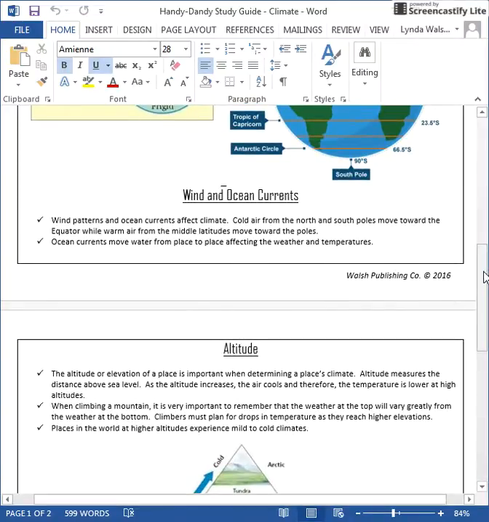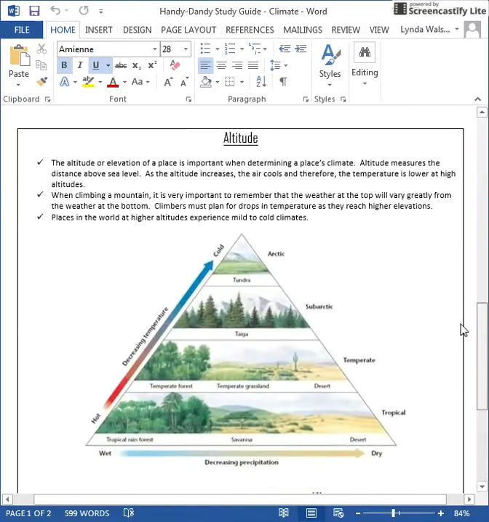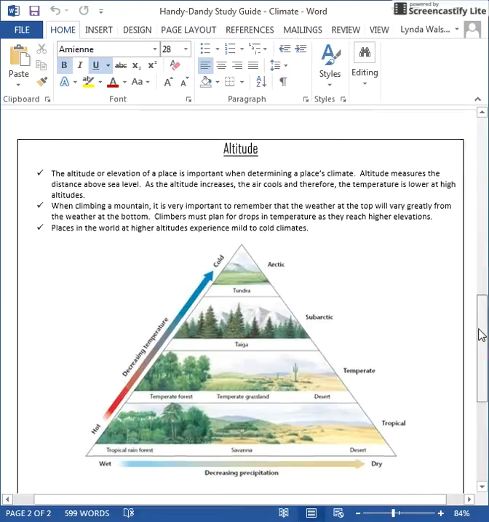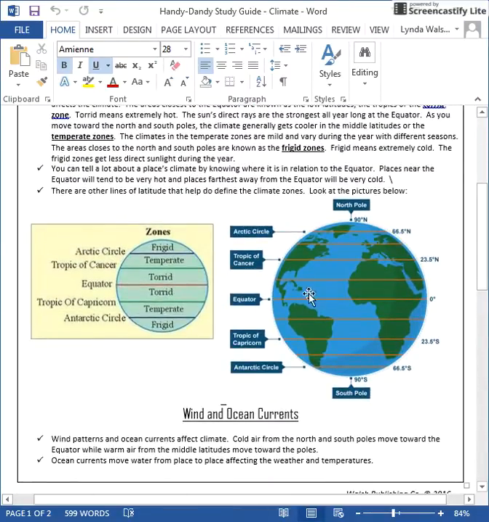Some other things that affect climate would be wind and currents. Ocean currents. So if you are near the ocean, your climate might be different than if you were 45 minutes inland. And altitude affects climate. So let's say that you were along the equator, which we've now learned is in the torrid zone, meaning that it's hot every single day of the year.